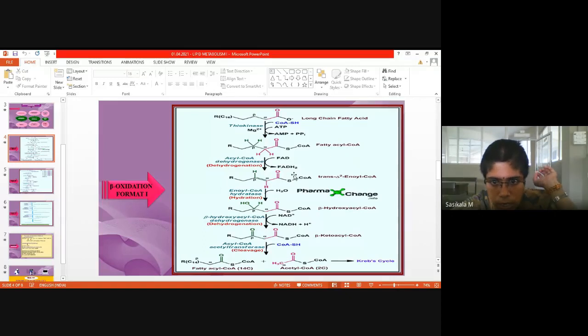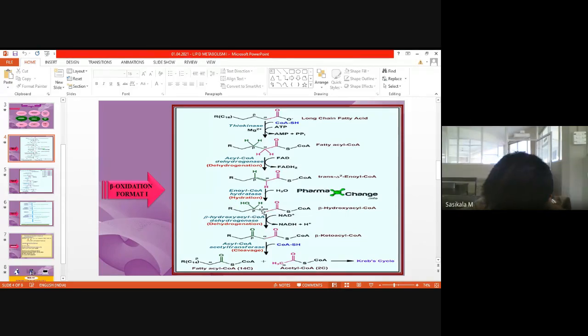So what is the product of this second step? Trans-enoyl-CoA. Since the hydrogen is in trans position, it is called trans-enoyl-CoA. Then it is hydrated with one molecule of water by enoyl-CoA hydratase, and thereby it forms beta-hydroxy acyl-CoA, with one hydroxyl group at the beta position and one hydrogen at the alpha position.